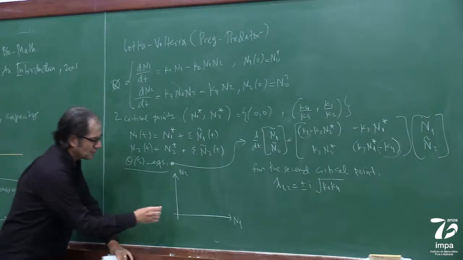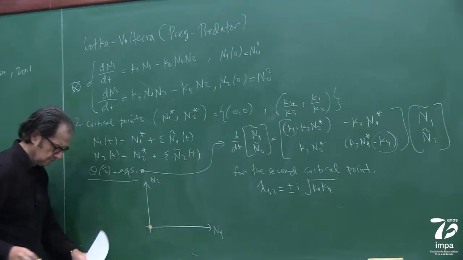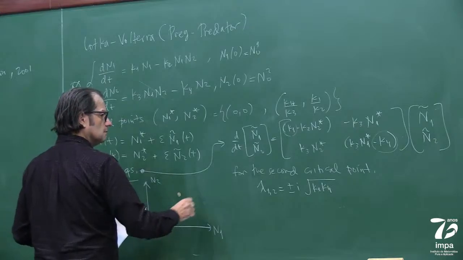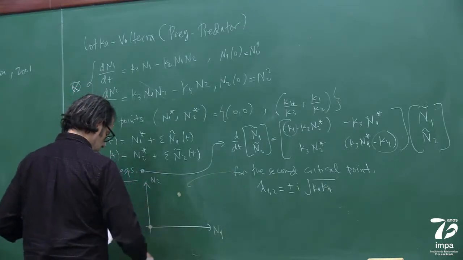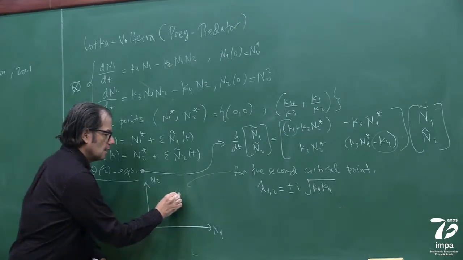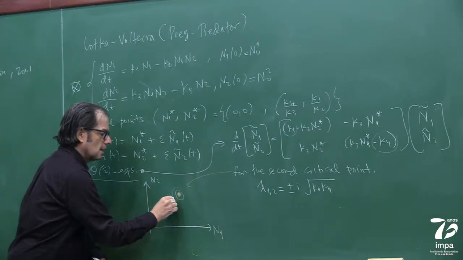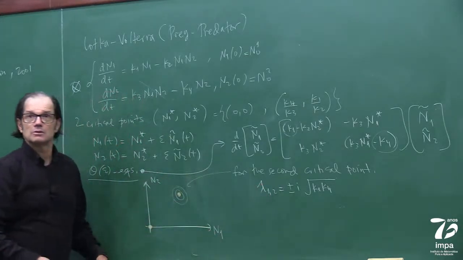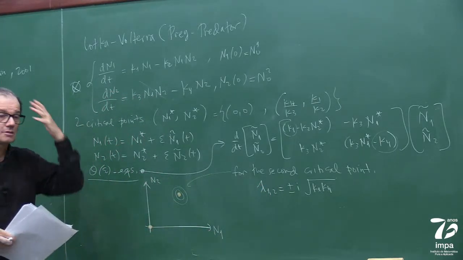What we will see is that I have a critical point here, the (0, 0). Here's my other critical point, which is the second critical point. And what we will see is that since this is an imaginary eigenvalue, this gives me oscillations.